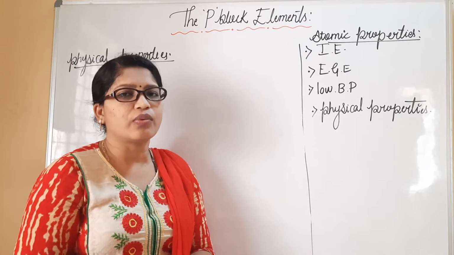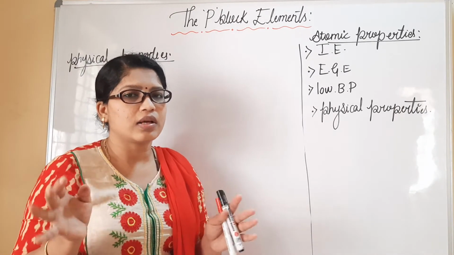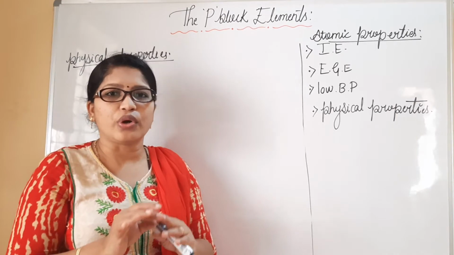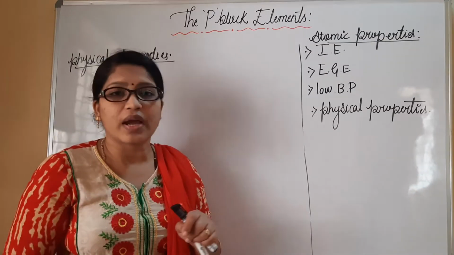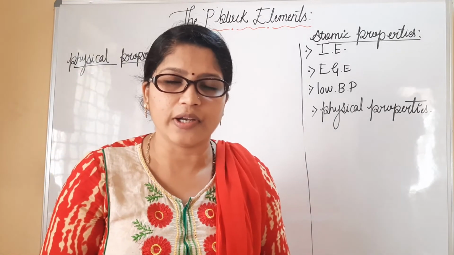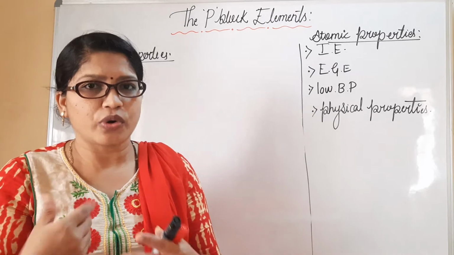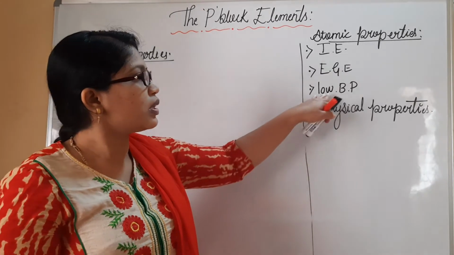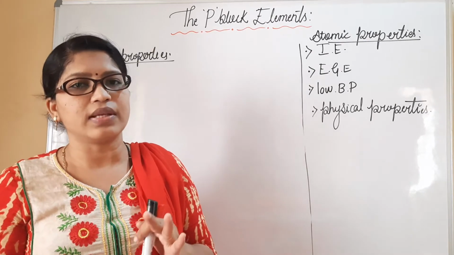When we move down the group, what happens? Size is going to increase and easily the bond between them is going to break. As it easily breaks, we have to check with respect to boiling point. The weaker the force, the lesser the amount of energy to be provided. So a low boiling point is seen when we move down the group of these elements.